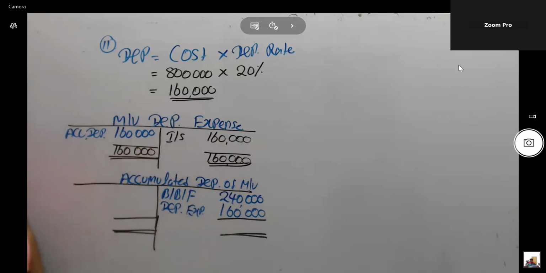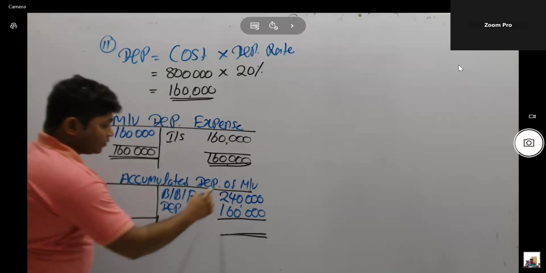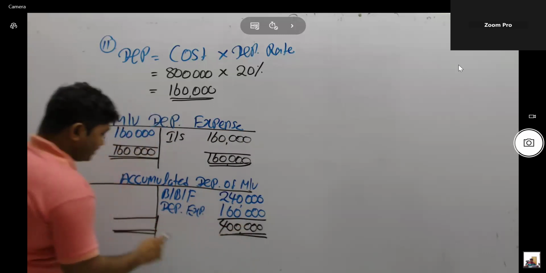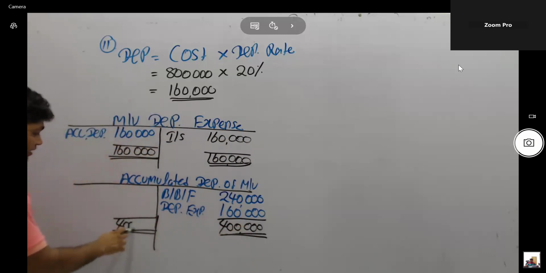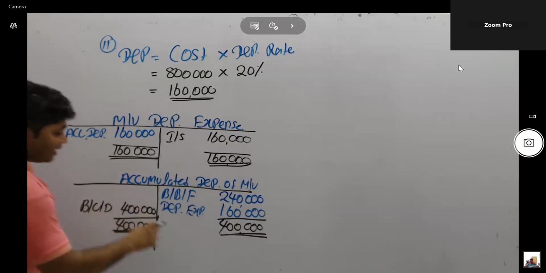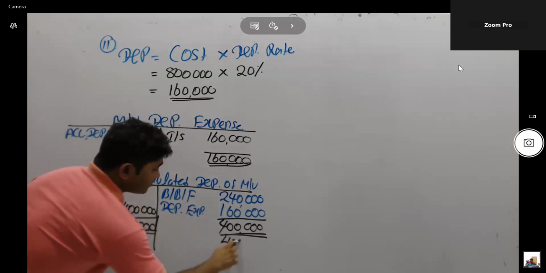But accumulated depreciation is an asset account, the credit side increases, total value equals 400,000. Take the same value on the debit side and the difference as a balance carried out. This value should be recorded in the financial position under accumulated depreciation.